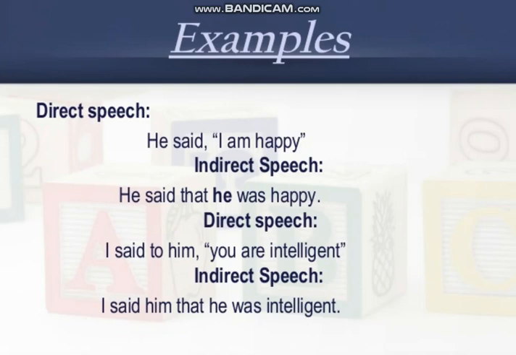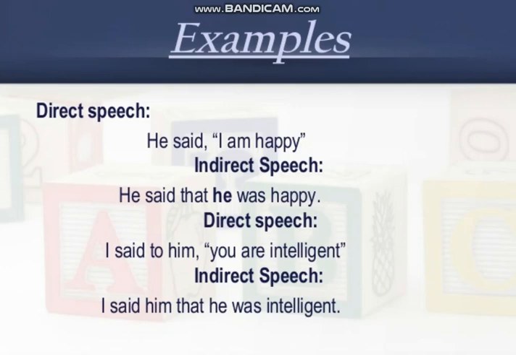As you can see, the reporting verb is having object him, so you would change according to him. You would not change according to subject I, because it is the second person pronoun. So in the second formula we are having O, that is for object, so it would change according to the object of the reporting word. So here instead of you we would write he. Why? Because the subjective form of him is he. I said to him that he was intelligent. So here you can see we have applied those rules of SON.